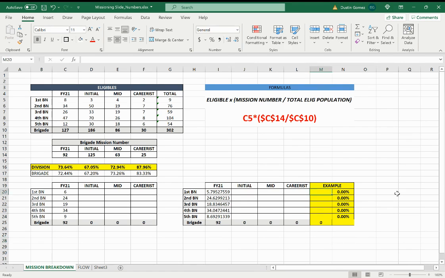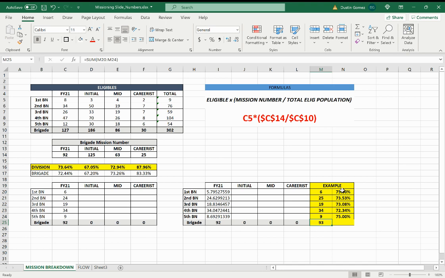So this will be 6, 25, 19, 34, and 9. So you can see we have 93. So we're 1 over what we're actually missioned.